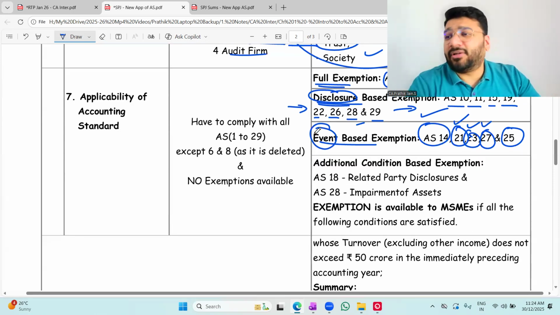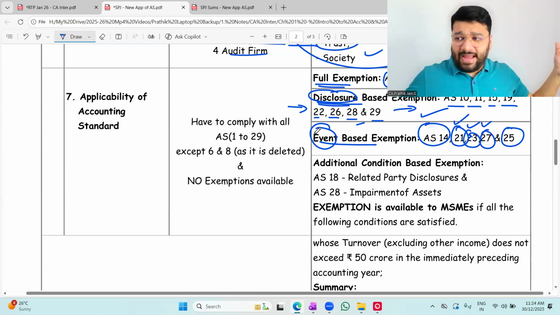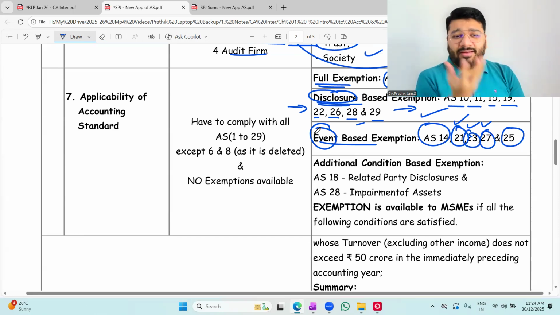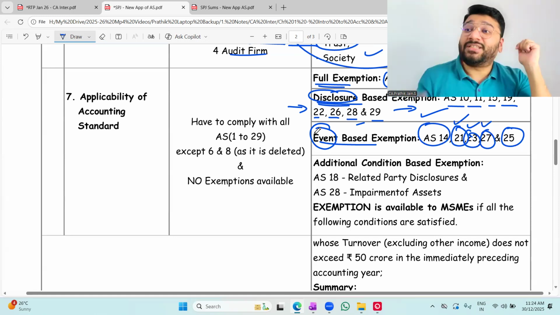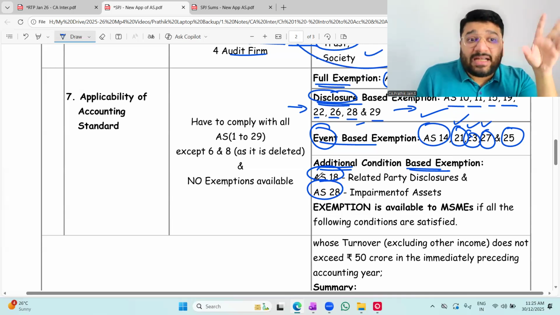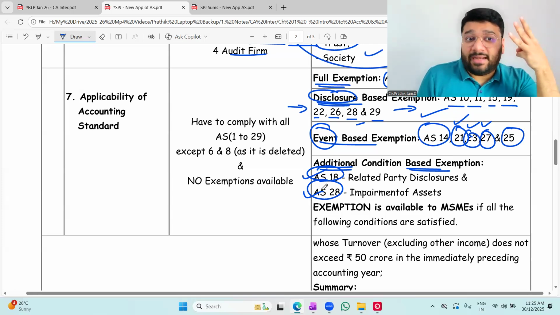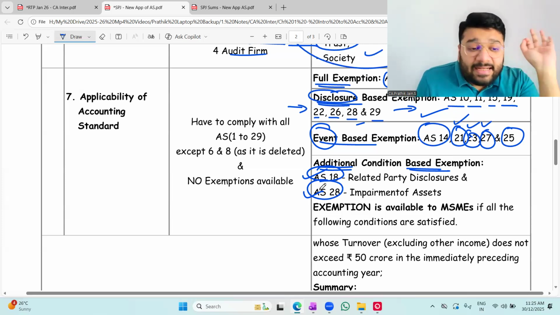So far, clear or not clear? So far, life was going very smooth. So many conditions we had shrank into one condition. So far, so good. But here, a new masala is coming. Now, they have put one more additional condition, given for two ASs in particular. If you satisfy these conditions, you need not comply with AS 18 and AS 28. If you follow the below three conditions, you'll be exempted from AS 18 and AS 28 also.